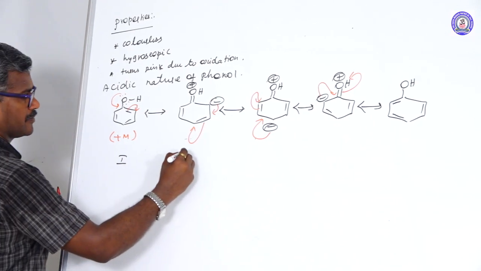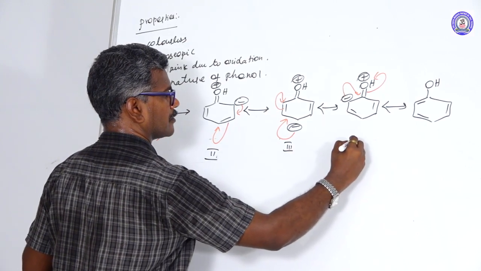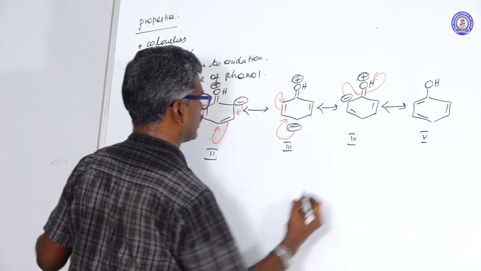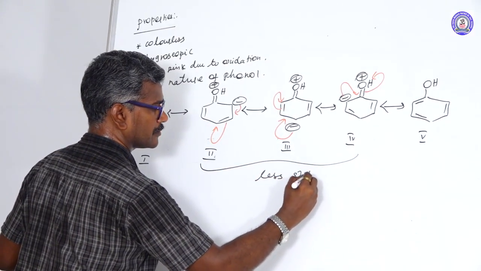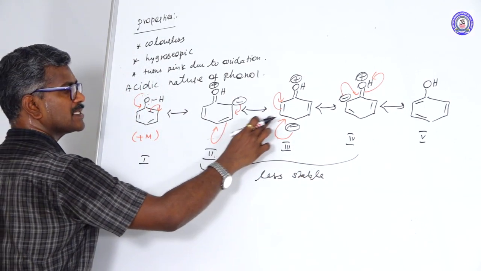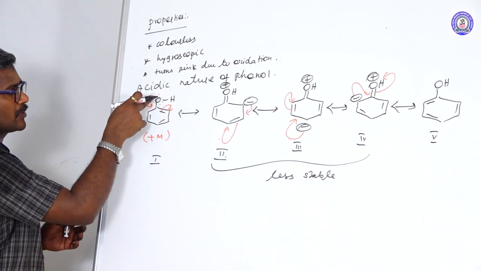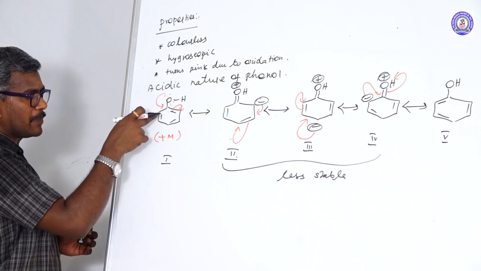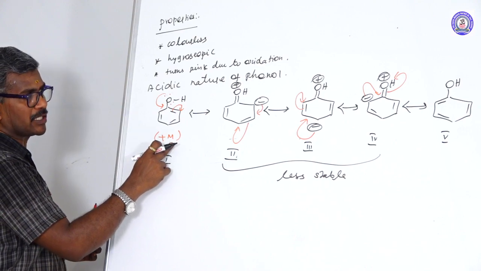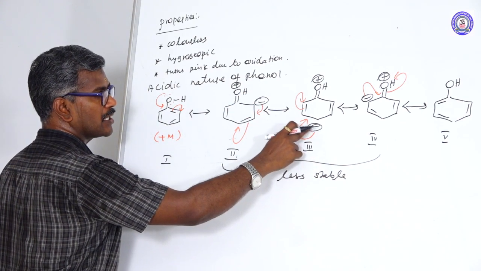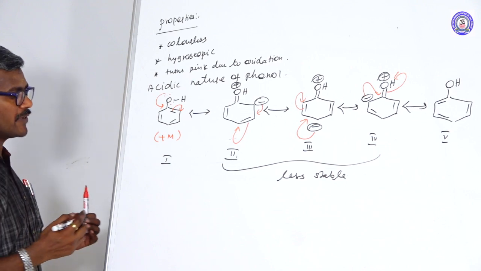This is the first structure, second one, third one, fourth one, another one is the fifth one. The first three are less stable because in these three structures charge separation takes place. Here among the two oxygens, one oxygen is able to donate to the benzene ring. At ortho and para positions, this is a more electron rich species. This phenol is an ortho para directing activating group.